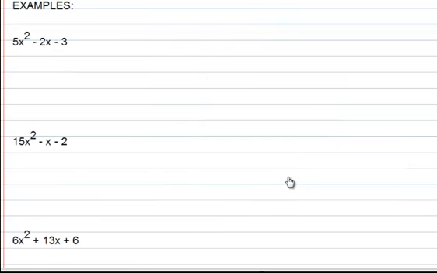So let's do a couple examples. Here we have a trinomial, of course, leading coefficient of 1. So the first thing that we do is we make sure there's no GCF. There isn't. We make sure it's in proper order, in descending order of our exponent, and it is. So the next thing that we do is multiply that leading coefficient times the constant, and I get 15.